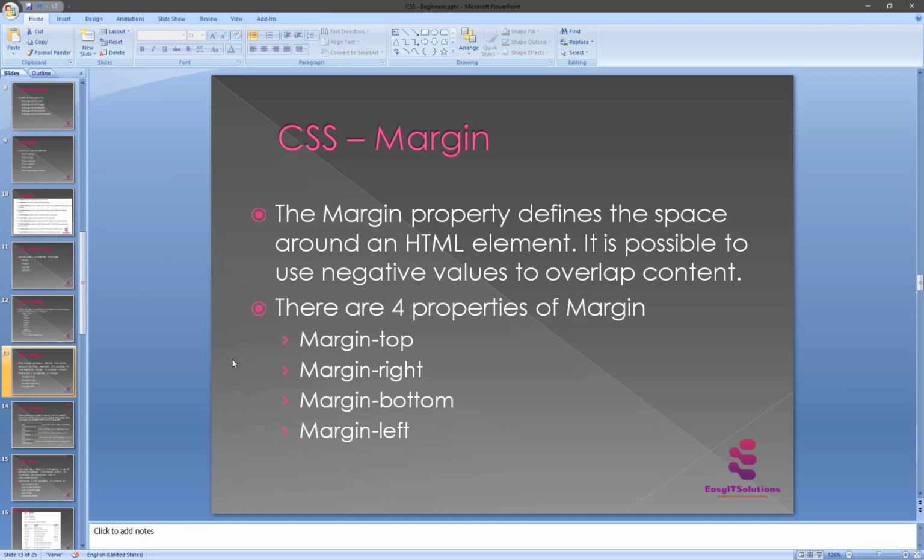This is a really important topic, and it's a rather complicated topic, to understand margins basically. The margin property defines the spaces around the HTML element. It's possible to use a negative value to overlap the content. So the margin property defines spaces around the HTML element, and a negative value overlaps the content. These are the four properties of the margin.